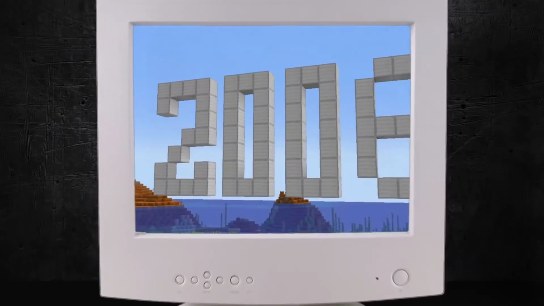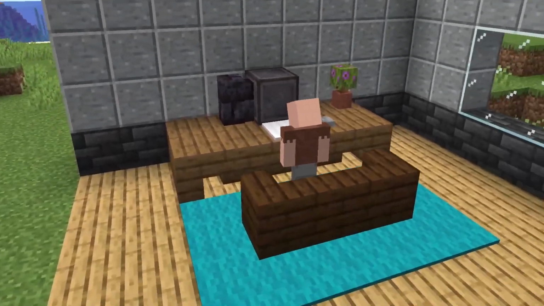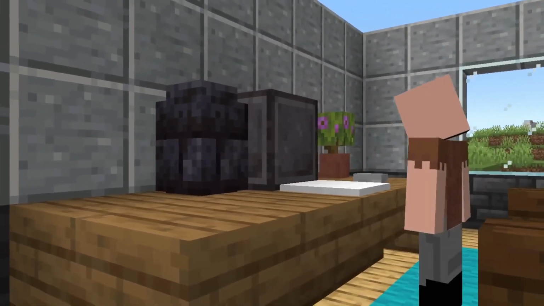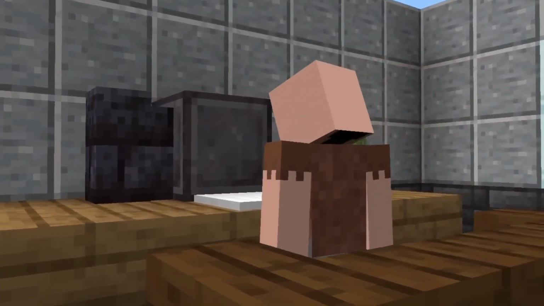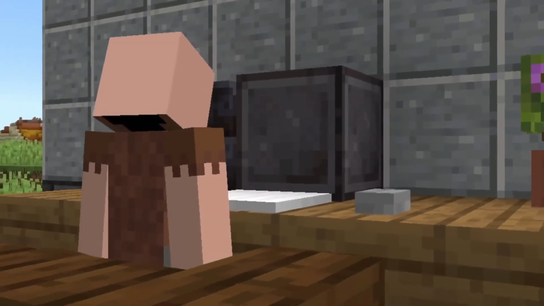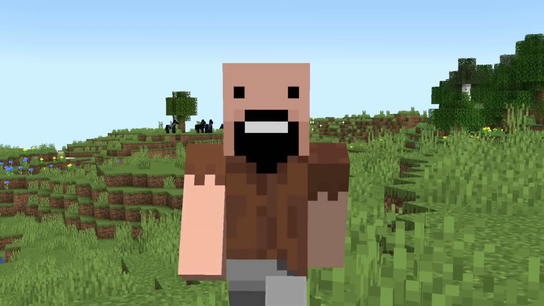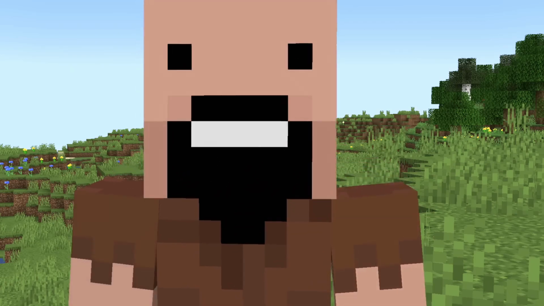It is the year 2008, when Minecraft didn't exist, and Notch was in his room programming other games. Today, for the first time, you will learn about a video game abandoned by Notch, which was the forerunner of Minecraft, and also the origin of the textures of the famous game of cubes. Are you ready? But where did this video game come from, and why did Notch do it?